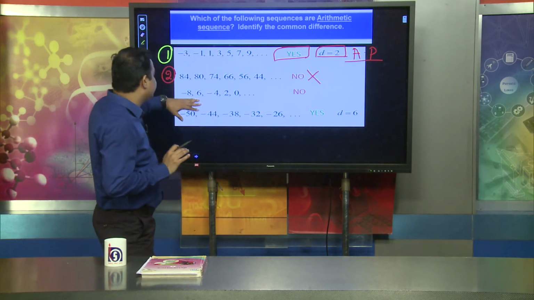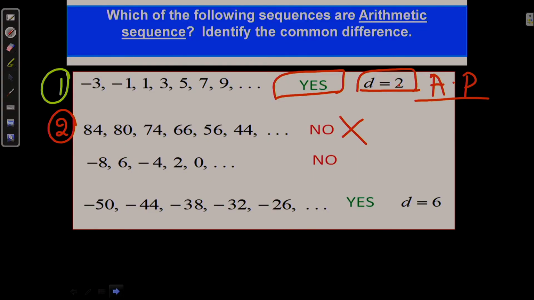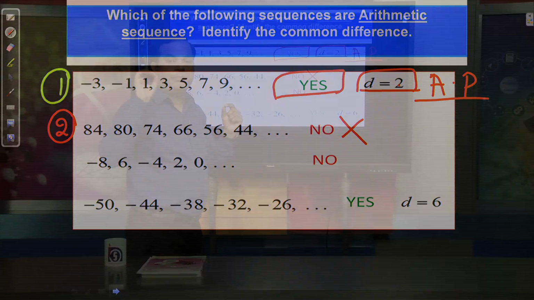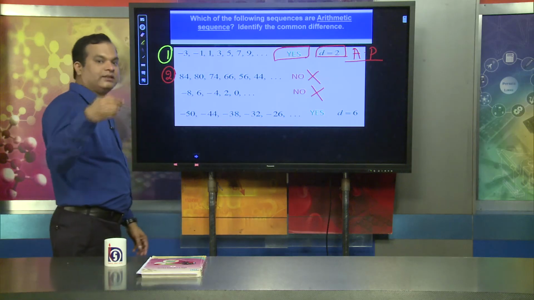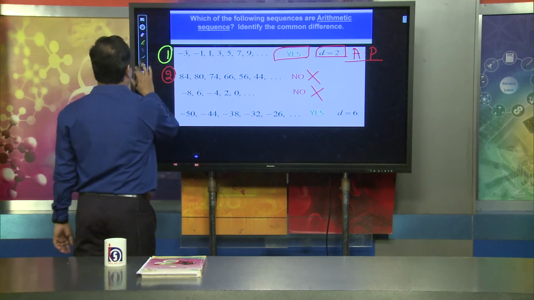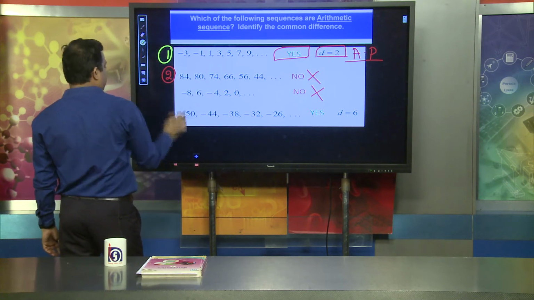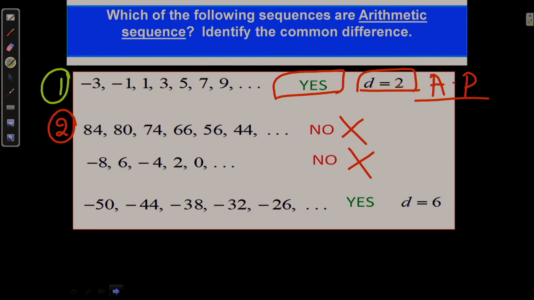In the third case, you will similarly find that the difference between two consecutive numbers is also not a fixed quantity. So the third case is also not an arithmetic progression. Now the fourth case: -50, -44, -38, -32. In all cases you will find the difference is a fixed quantity. Here d is 6.